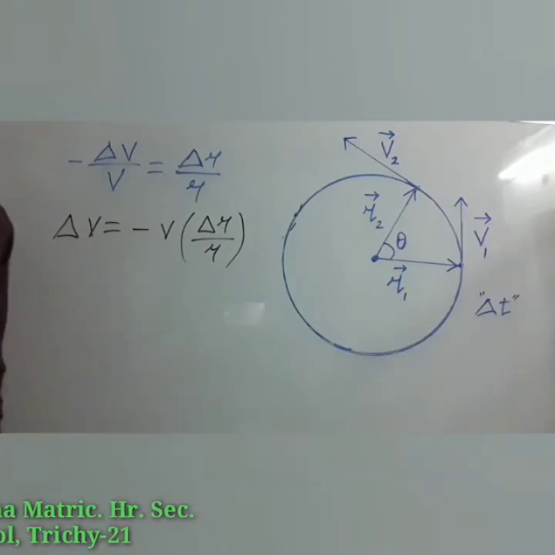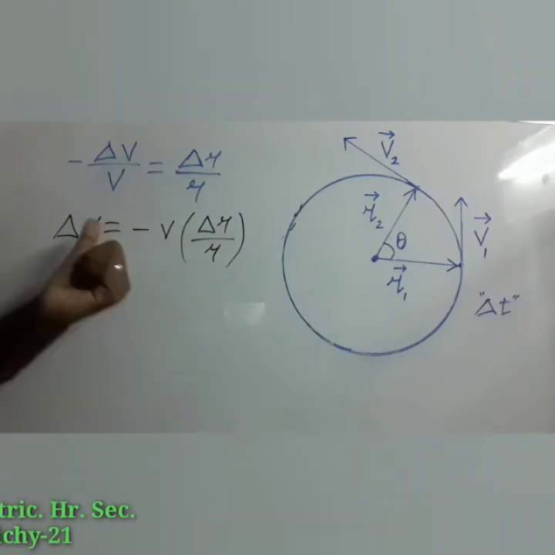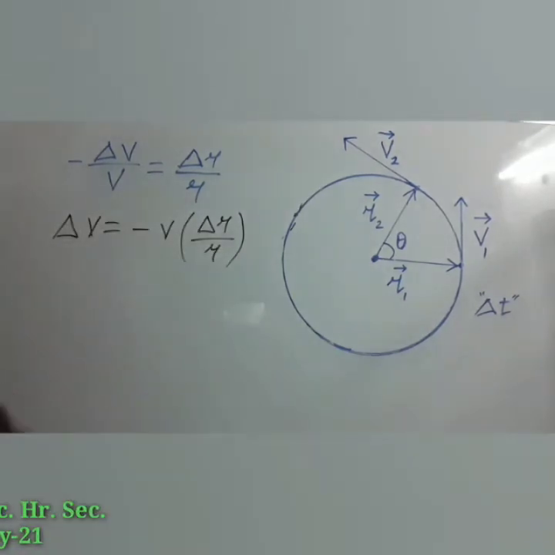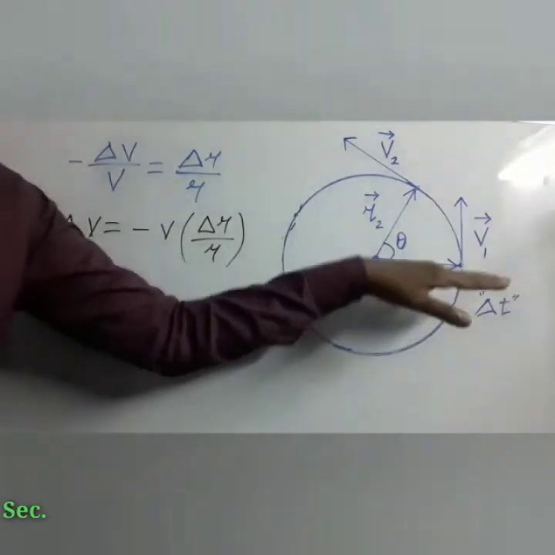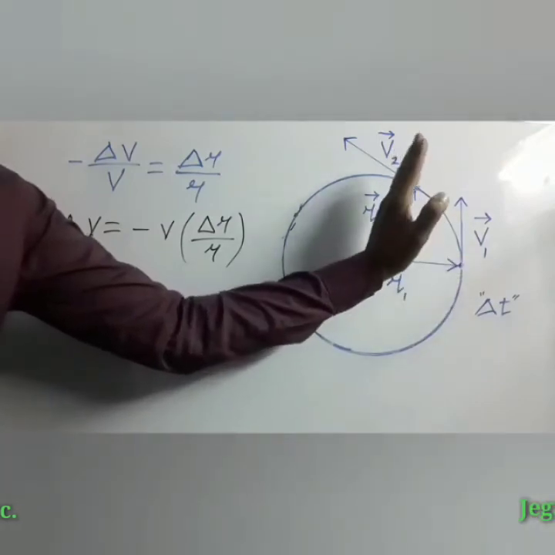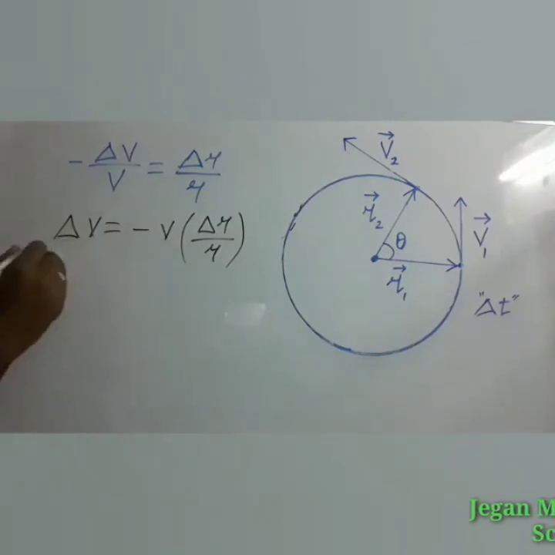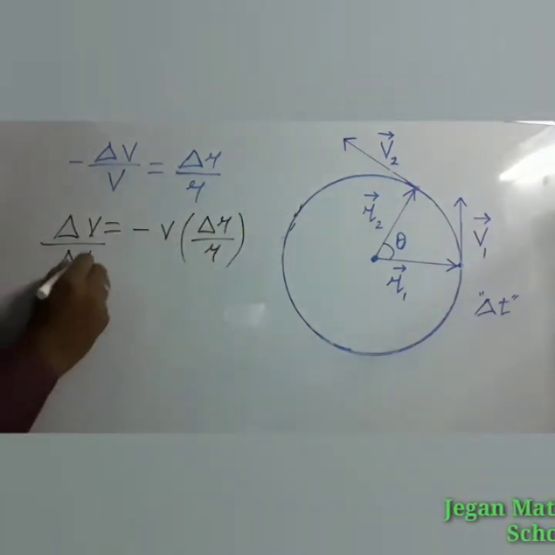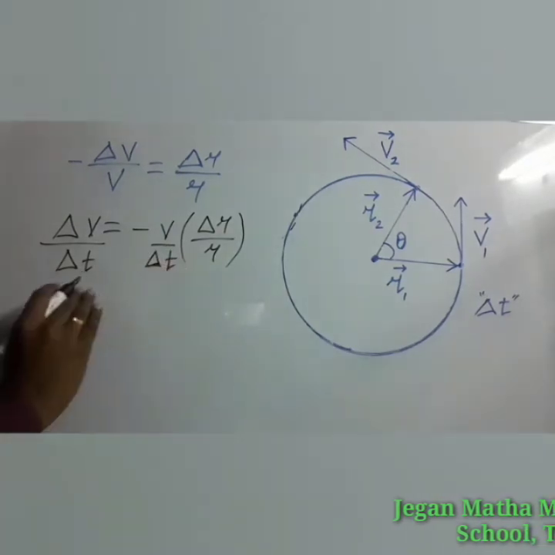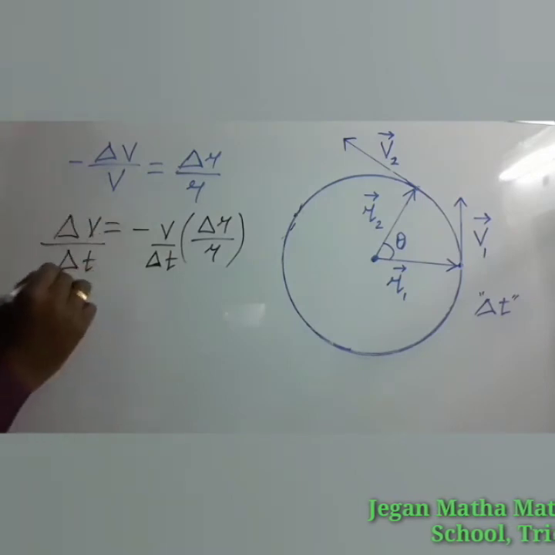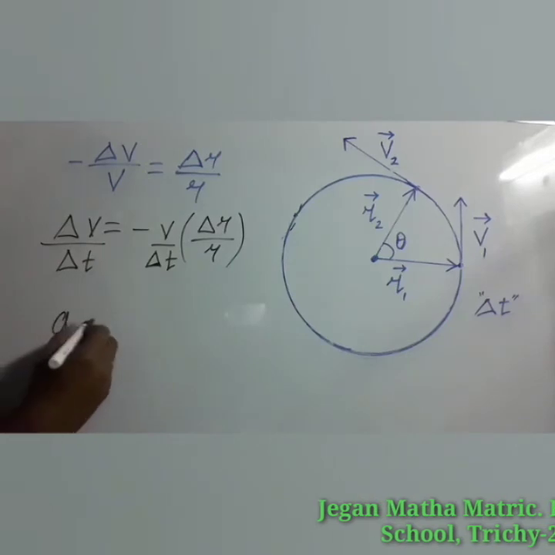Remember, we have to find the centripetal acceleration. So what do you mean by acceleration? Change in velocity with respect to time. Here what is the time interval? Del t. The position vector changes from r1 to r2 in the time interval del t, and only then is there a change in velocity also. So the change in velocity del v occurs in the time del t, so on the right side also we have to divide by del t. Then only the value will not be changed. So change in velocity by change in time, we already know that is acceleration.